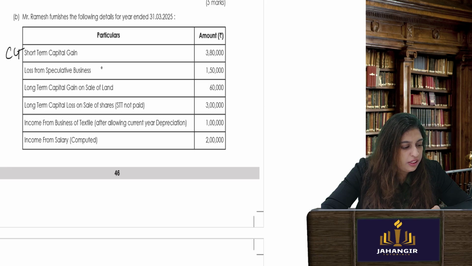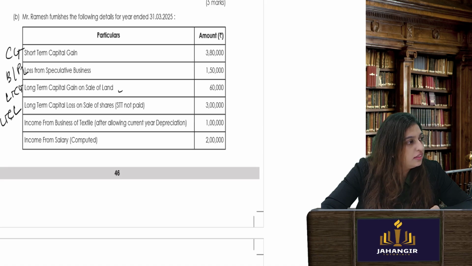Loss from speculative business profession. Long term capital gains on sale of land, LTCG. Long term capital loss, this is capital loss, from sale of shares. Income from business of textiles. This is normal business profession. This is speculative business profession.